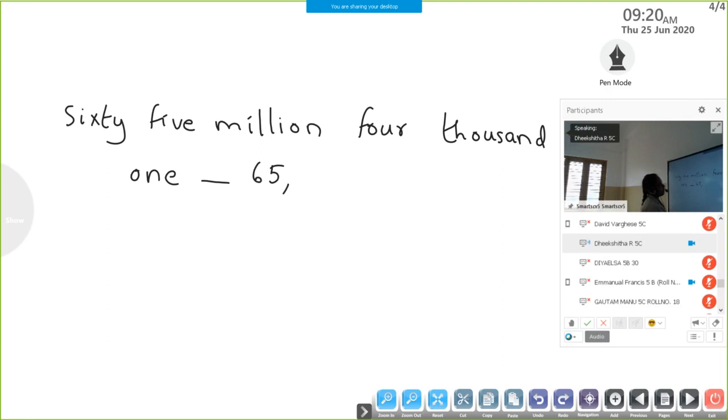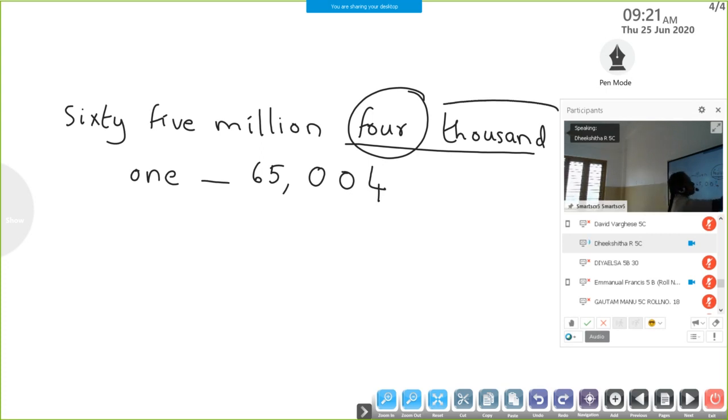4,000. That is, this one is in the thousands period. Thousands period, we need 3 digits. But here it is given only 1 digit. So how will you express this 4 as a 3-digit number? You have to put 0, 0, 4. 4,000. This represents the thousands period, and there is only 4 in the thousands period.